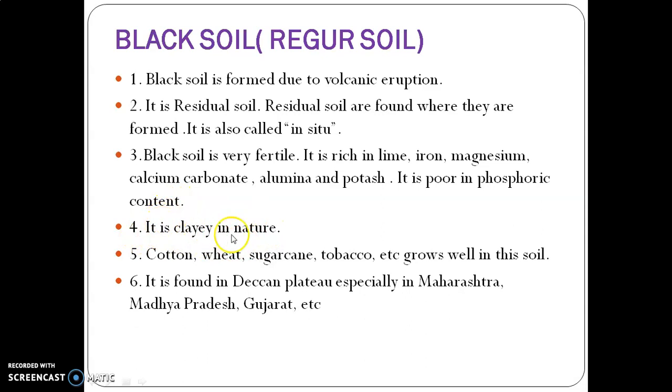Next, this soil is clay in nature. Water holding capacity of this soil is good. So during rainy season, we can say the soil becomes sticky, and during dry weather, cracks will appear. That soil becomes dry. We can grow cotton, wheat, sugarcane, tobacco, etc. in this soil. This soil is found in Deccan Plateau.